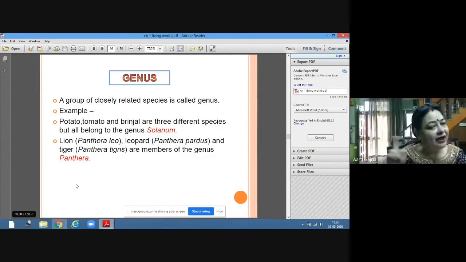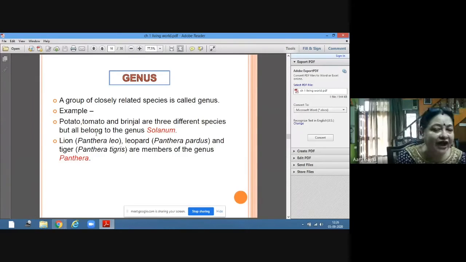Now, why are lion, tiger and leopard different species? Because they are not capable of interbreeding among themselves. Lion cannot interbreed with tiger. Tiger cannot interbreed with leopard. That's why they are different species, but their similarities are so many, so they are members of one genus. Genus is the same, and that is Panthera.